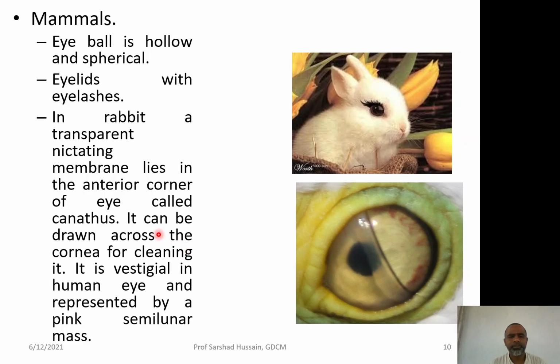It is called canthus. As you can see from this picture, I have shown a picture where it is drawn off the eye. It is not present on this eye. It can be drawn across the cornea from this region to this region. It may reach up to this, covering the whole of the eye. This serves the purpose of cleaning. So, by doing so, it cleans the eye. Whereas in human beings, this is vestigial and represented by a pink semilunar mass only.